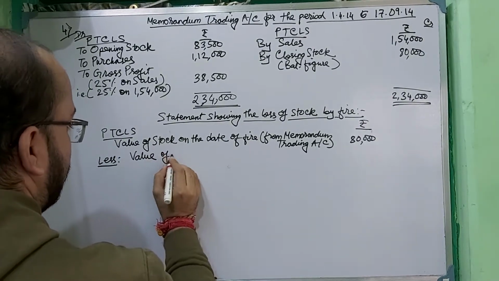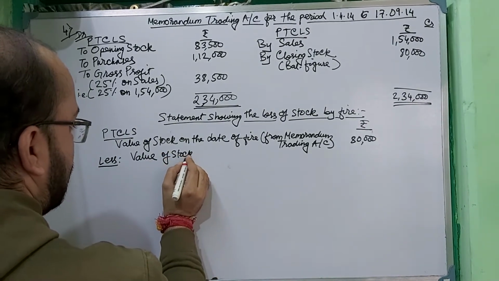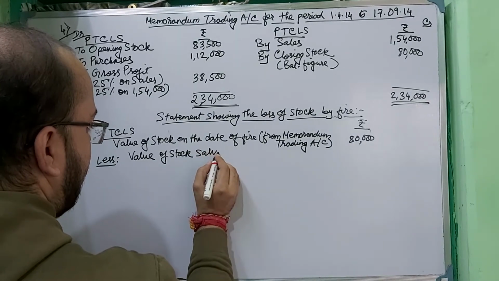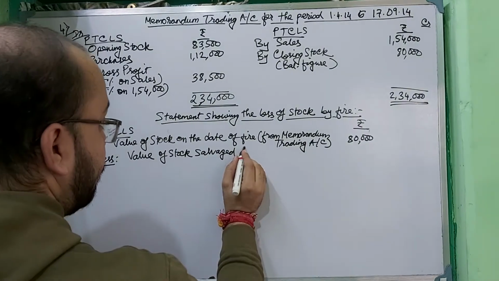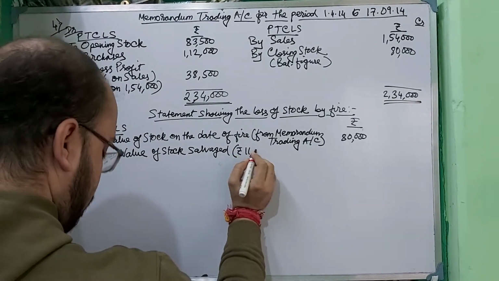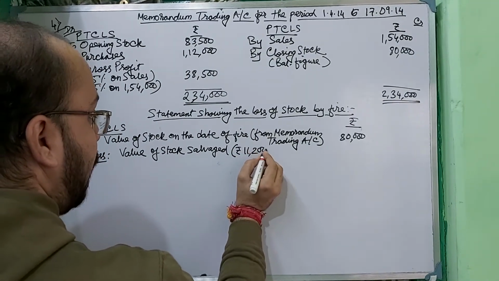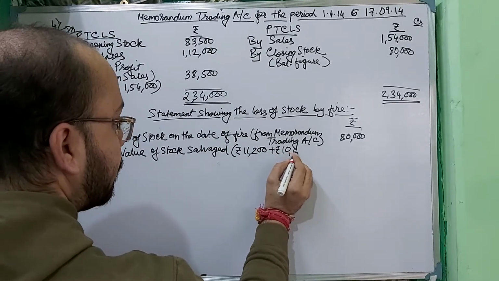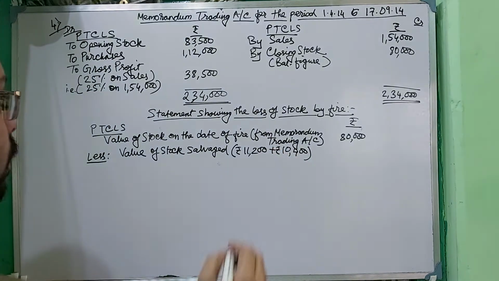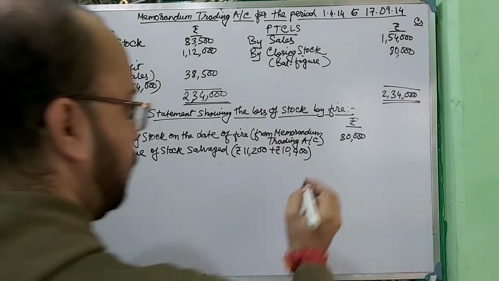Value of stock salvaged: 11,200 plus 10,400 is 21,600.